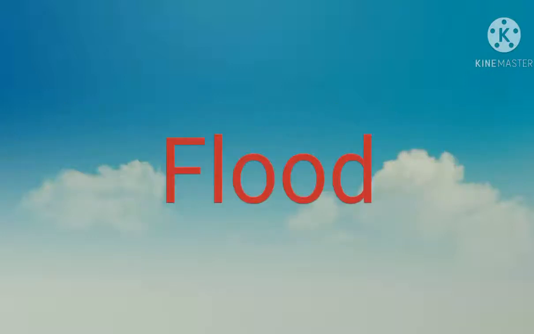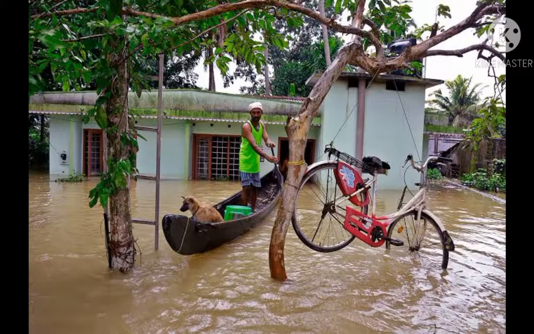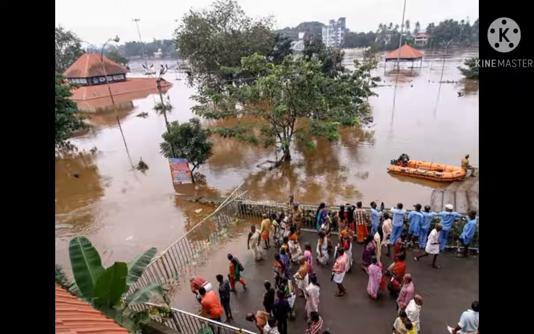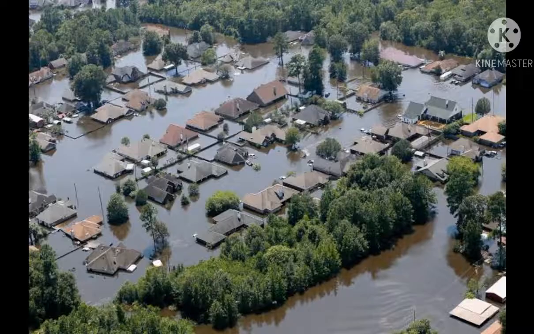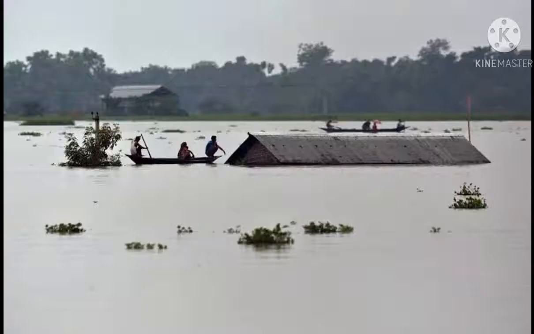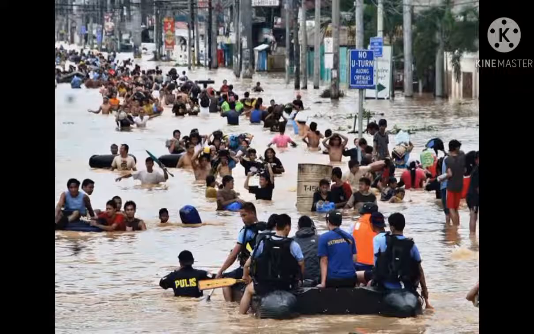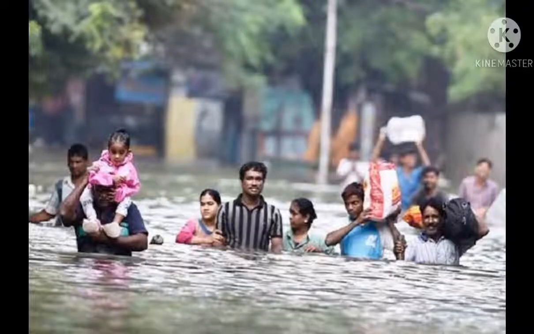The next disaster is flood. Now let's see about flood. In the rainy season, when there is heavy rainfall, the rivers overflow and the river water comes onto the ground and enters nearby villages and cities. This we call a flood. Due to flood there is heavy loss of life and property, and people are forced to leave their houses and properties on a large scale. So this is also a natural disaster.